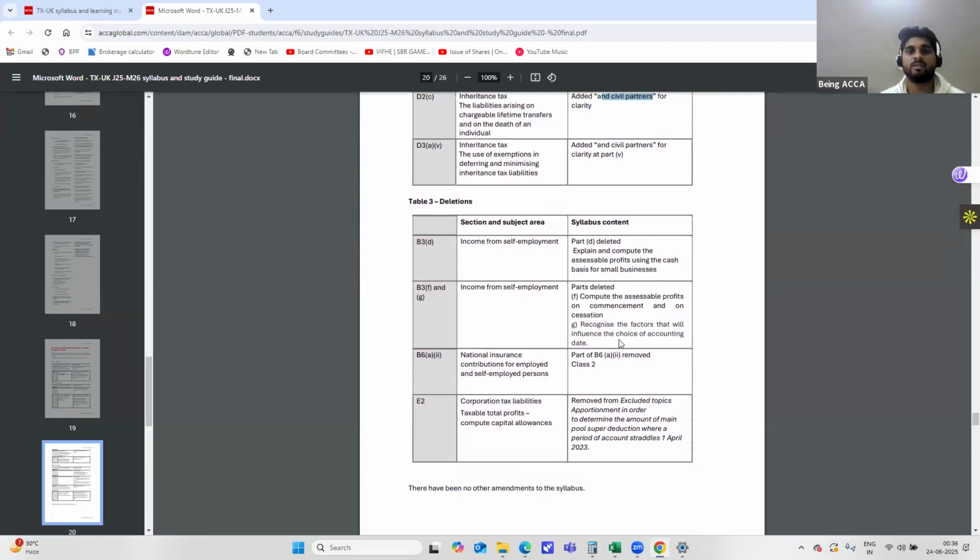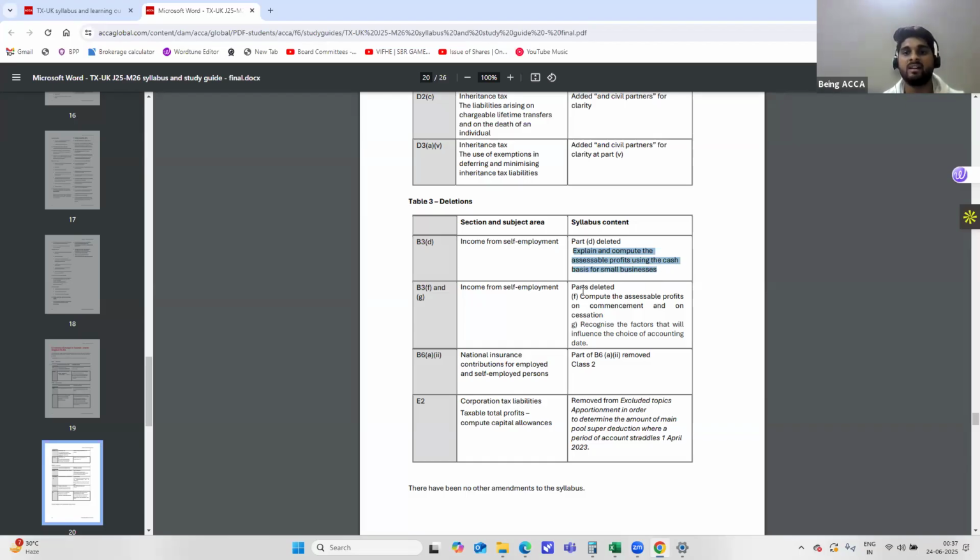All right, now let's move on to the deletions area. In deletions in the income from self-employment, you will not be asked to explain and compute the assessable profits using cash basis for small businesses. So you need not pay much attention to this aspect, even if it is included in your study materials.